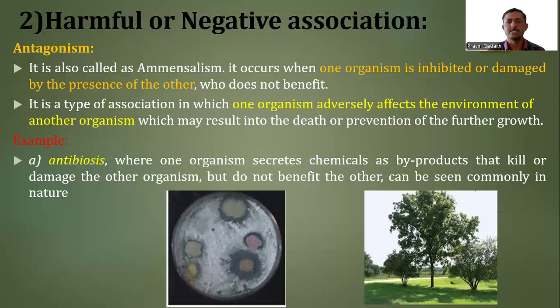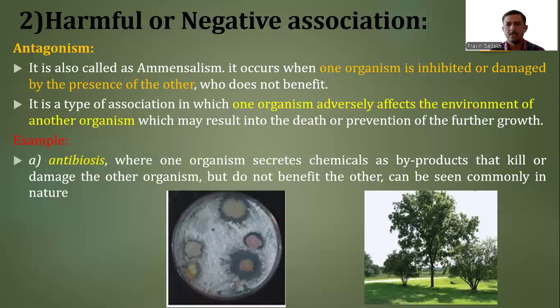It is a type of association in which one organism adversely affects the environment of another organism, which may result in the death or prevention of further growth of that particular organism. Due to the presence of one organism, an adverse condition arises for the survival or growth of the other organism, or some substances are produced by the growth of one organism, creating an adverse environment for the growth of the other. That association is called antagonism.